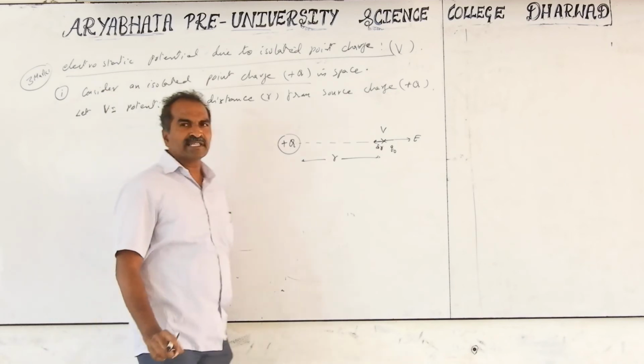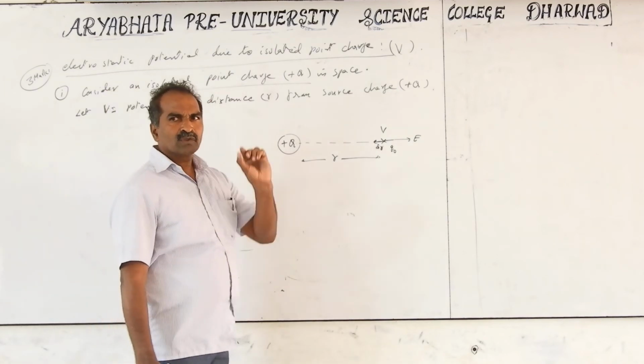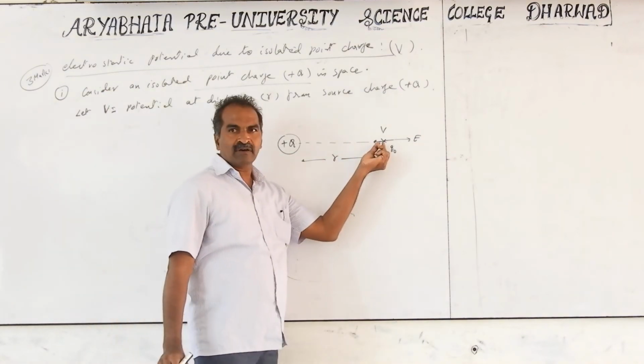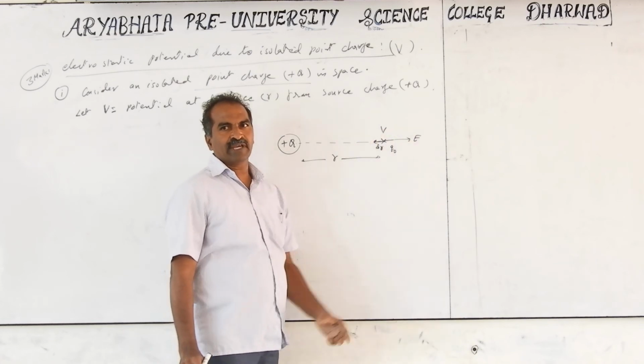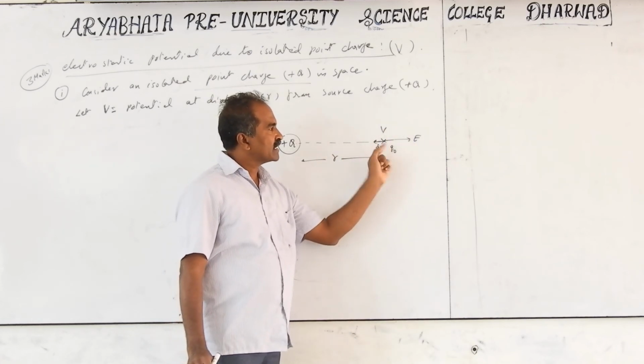dr is a small displacement, you can also take it as delta. It is so small that the electric field can be imagined constant in this small portion.